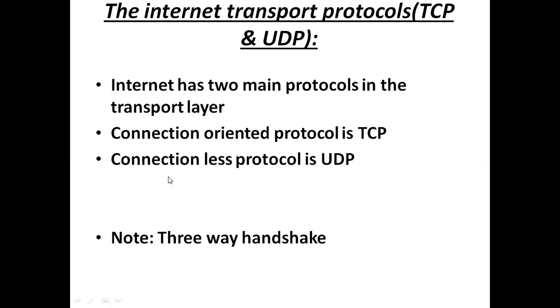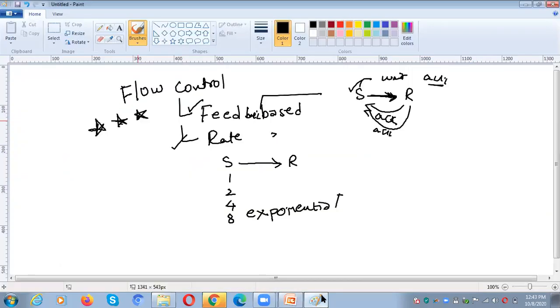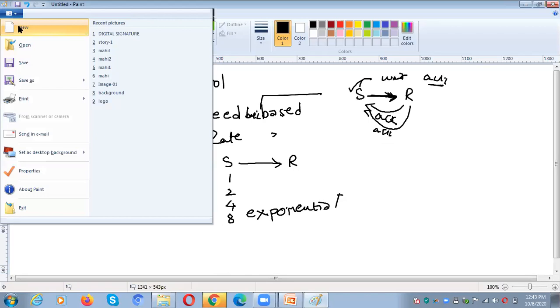Okay, what is a connection oriented protocol? TCP, transmission control protocol. What is a connectionless protocol? UDP, user datagram protocol. So next we need to talk about the three-way handshake also. This is also an important concept in the transport layer.